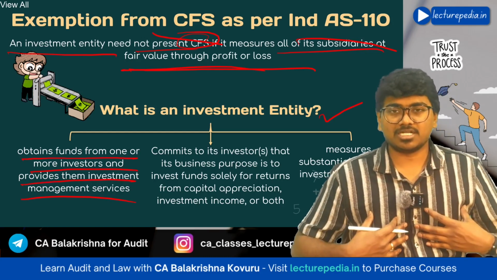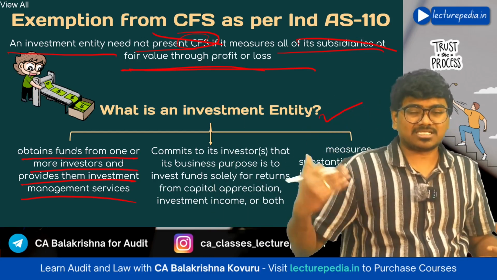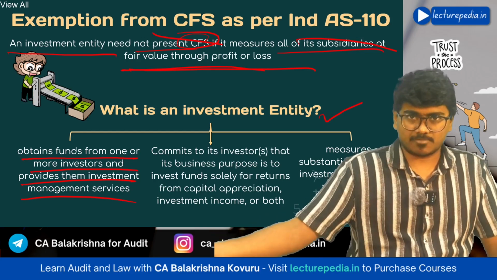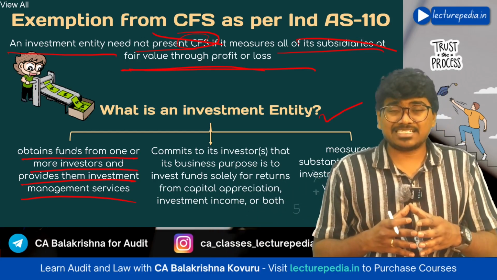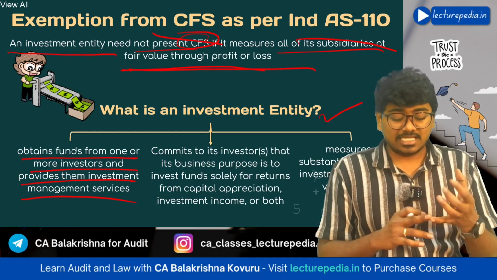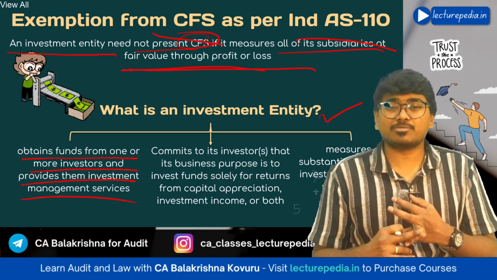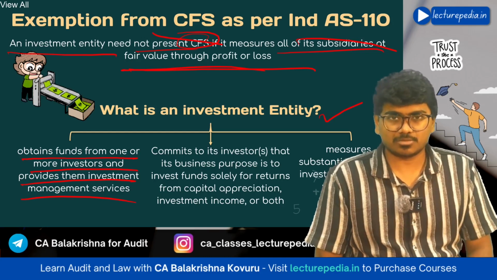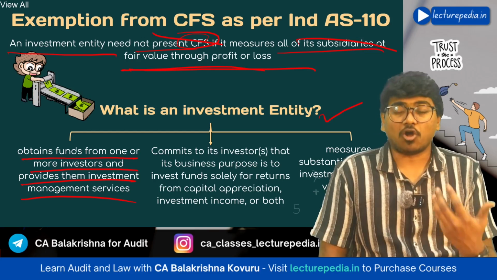An investment entity should obtain funds from various investors with an intention to provide investment management services to those investors. Next, with that money, the intention of the investment company is to earn profits either in the form of capital appreciation or in the form of investment income. Investment income means interest and dividends. So your intention is to earn money through capital appreciation or investment income.